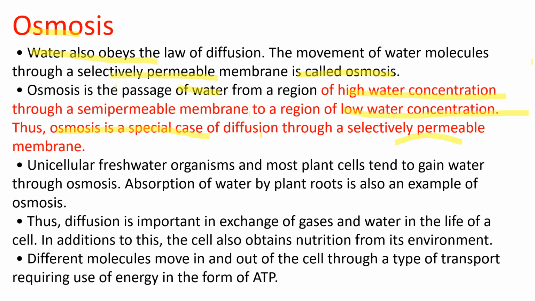Unicellular freshwater organisms and most plant cells tend to gain water through osmosis. Absorption of water by plant roots is also an example of osmosis. Thus, diffusion is important in the exchange of gases and water in the life of a cell. In addition to this, a cell also obtains nutrition from its environment. Different molecules move in and out of a cell through a type of transport requiring the use of energy in the form of ATP.